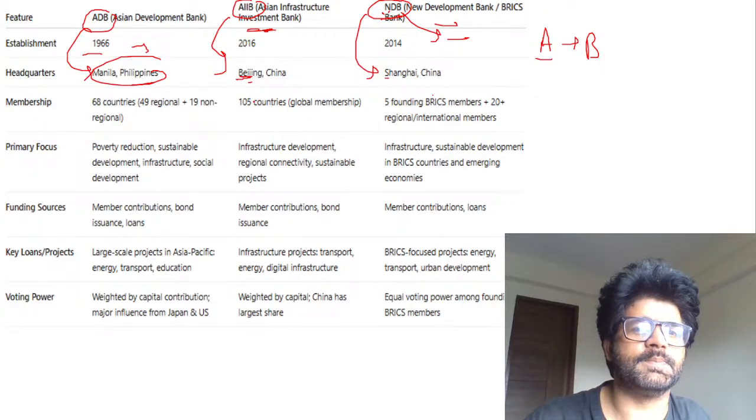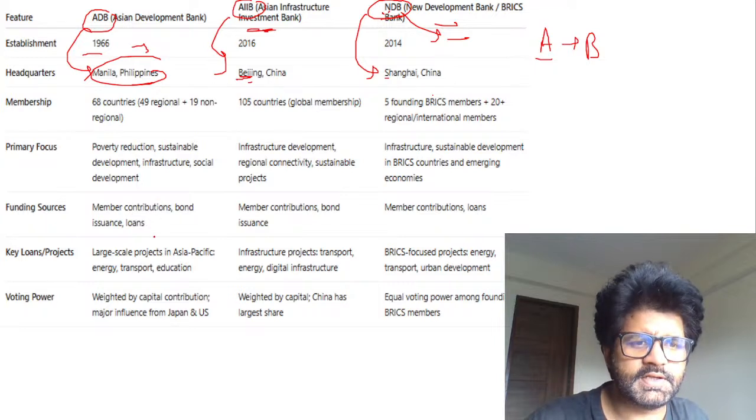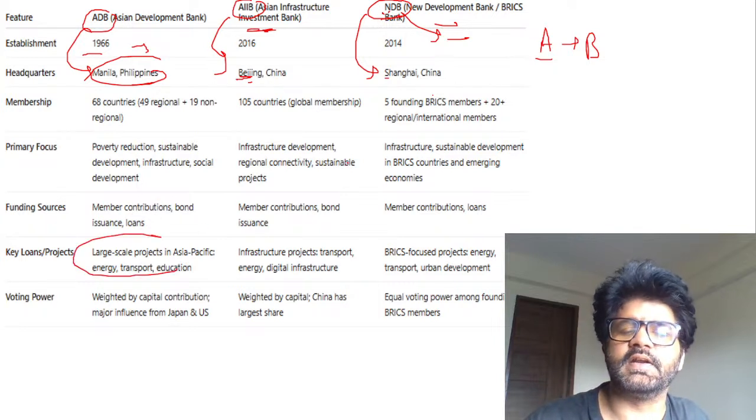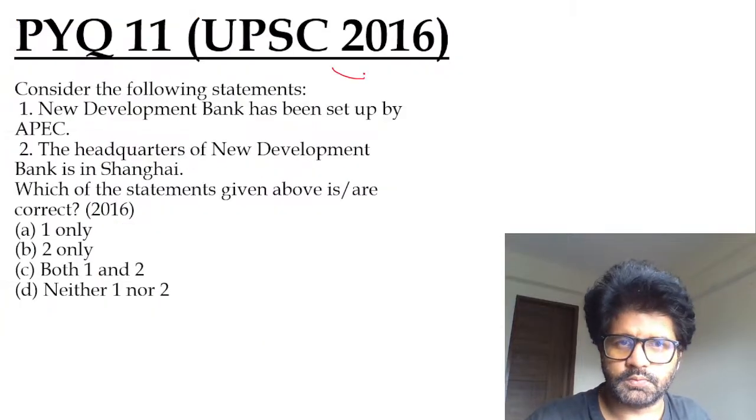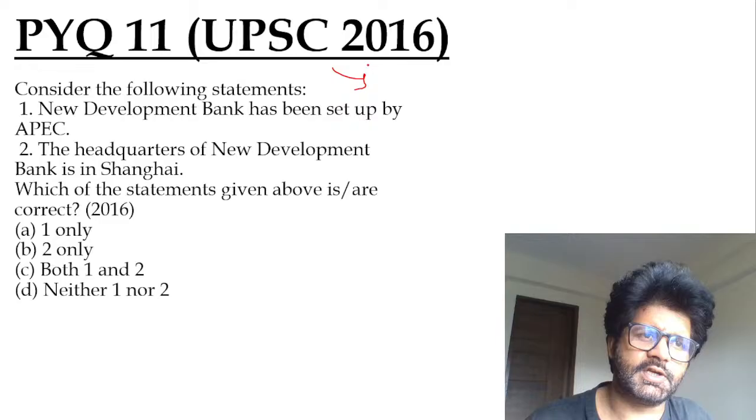New Development Bank, BRICS Bank. And you can have a look at all these facts and figures, where they are active, poverty reduction, infrastructure development, blah, blah, blah. Let's solve a PYQ. This was asked by UPSC in 2016.